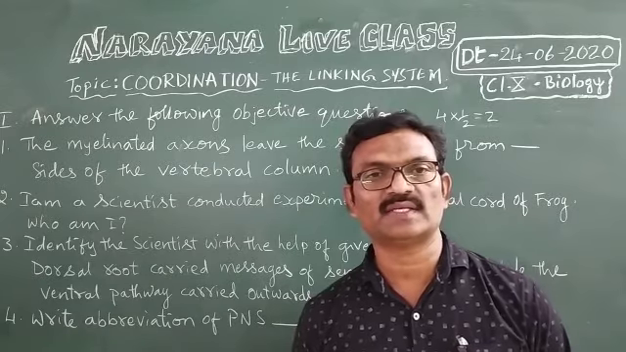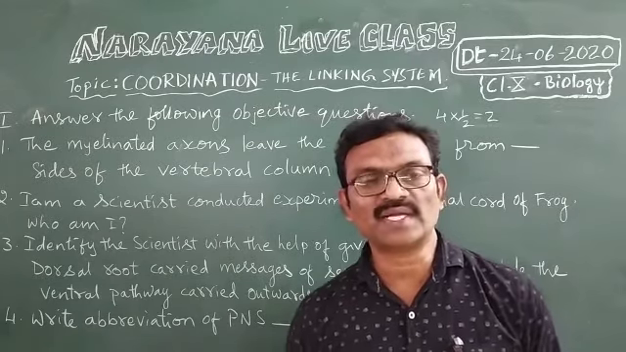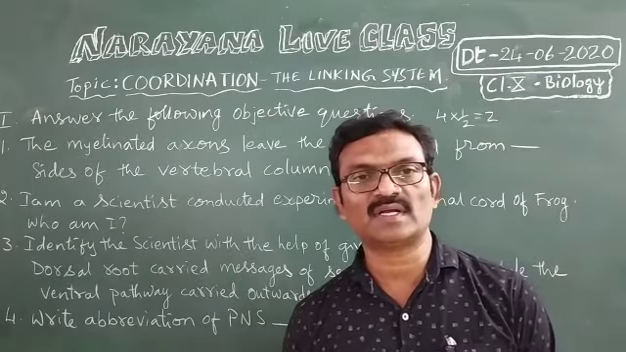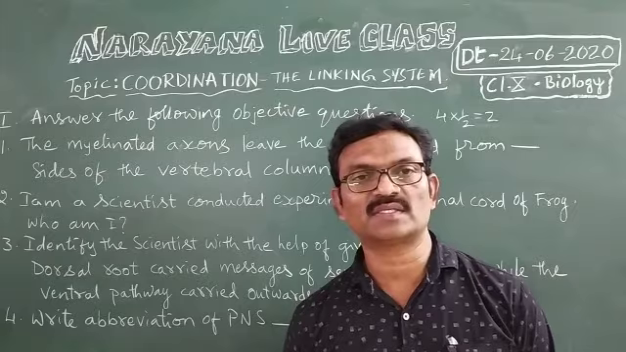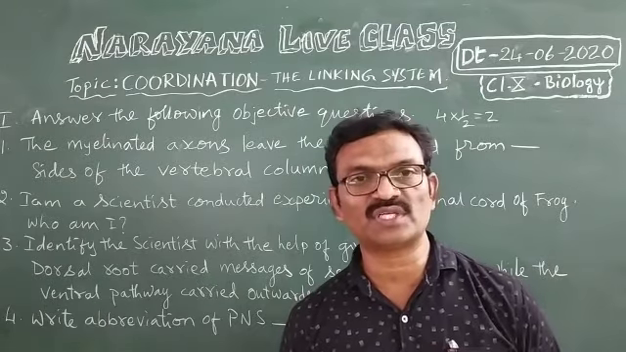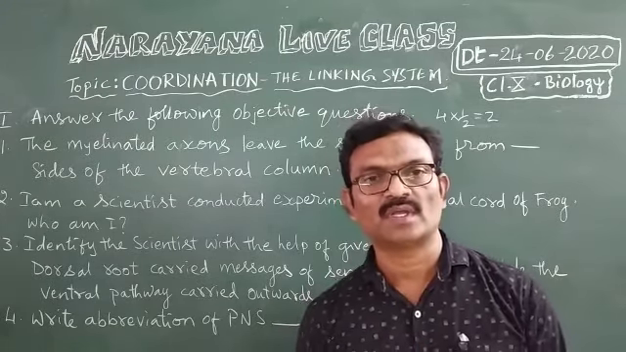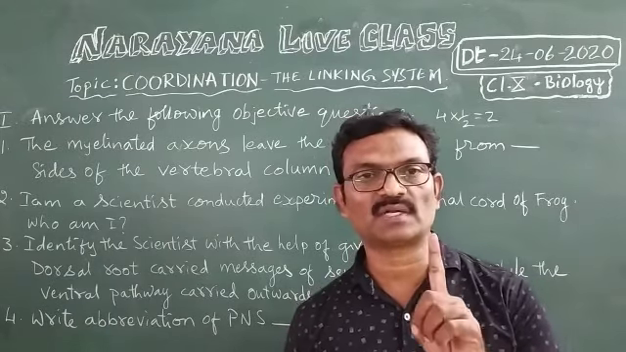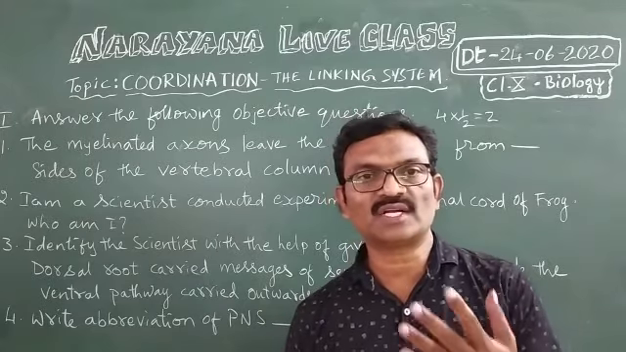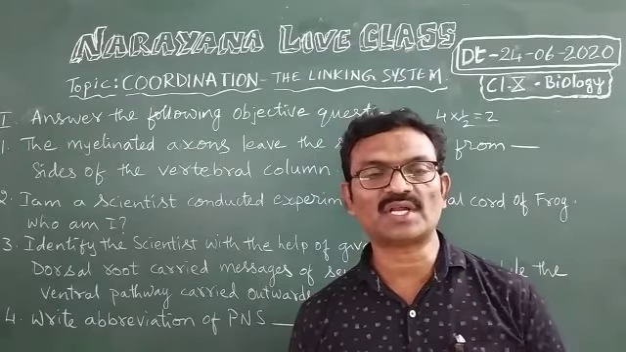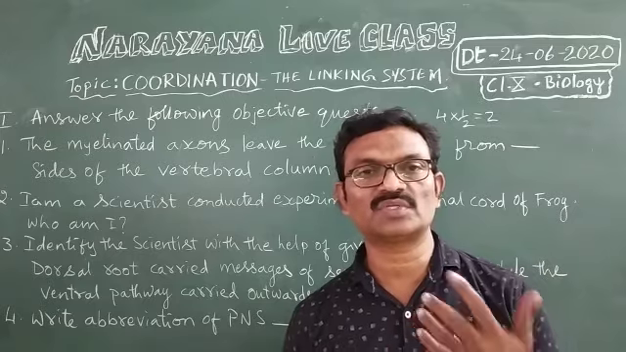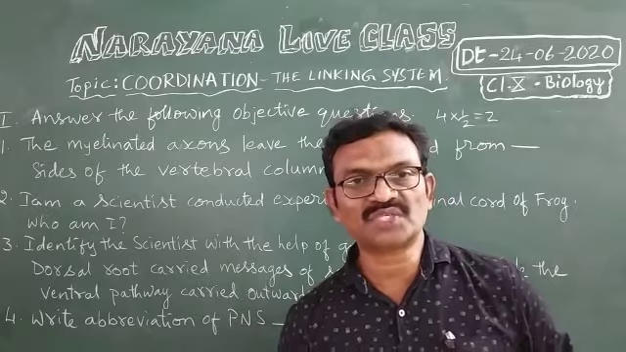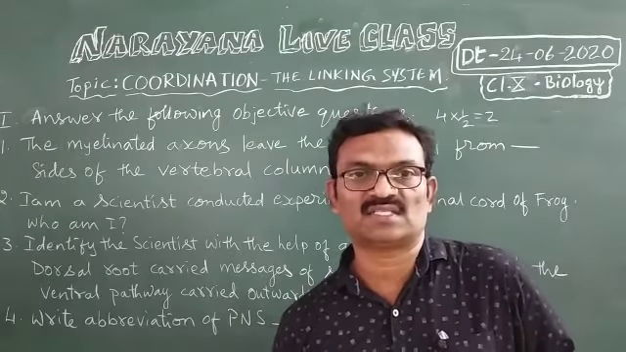Today we are going to see the assignment key of coordination, the linking system. This assignment is for 10 marks. In these 10 marks, there are 4 objective type questions. Each objective carries half mark. And there are 4 very short answer questions. Each short answer question carries 1 mark. 4 ones are 4. And there are 2 short answer questions. Each short answer carries 2 marks, 2 twos are 4 marks. Totally for 10 marks. Now let us see what are the objective type questions and its answers.